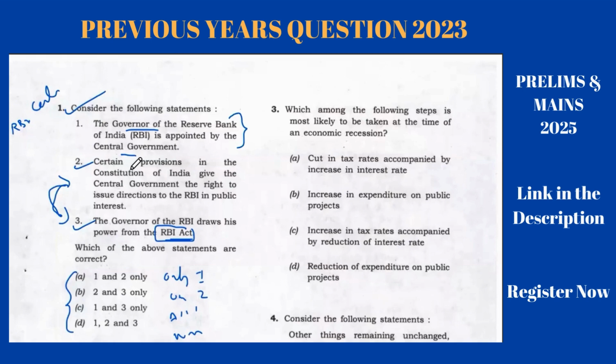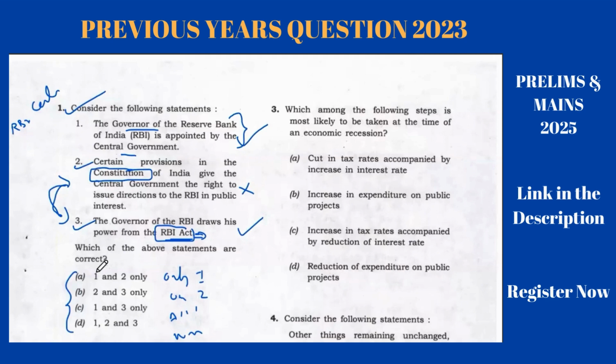So, is there anything in the Constitution related to RBI? Actually, no. A section of the RBI Act gives power to the central government to issue certain directions to RBI in public interest. That means the second statement is wrong, while the first and third statements are right. Why? Because these two statements are a bit contradictory. One mentions RBI, the other mentions the Constitution. In the Constitution, we do not have too many details about the RBI.